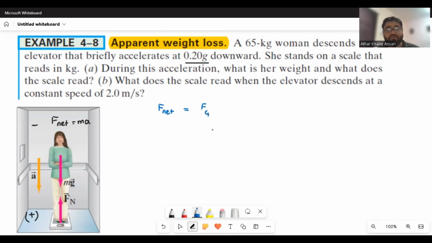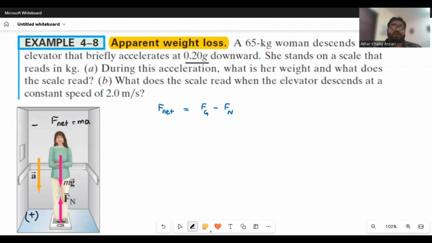As she is accelerating downward, I will consider the downward force to be greater than the upward force. Whenever something is accelerating upward, you will say upward minus downward. But when something is accelerating downward, you put downward force minus upward force. So here in this case, as it is accelerating downward, it means the force of gravity is more than the normal force. So I will put Fg minus Fn.